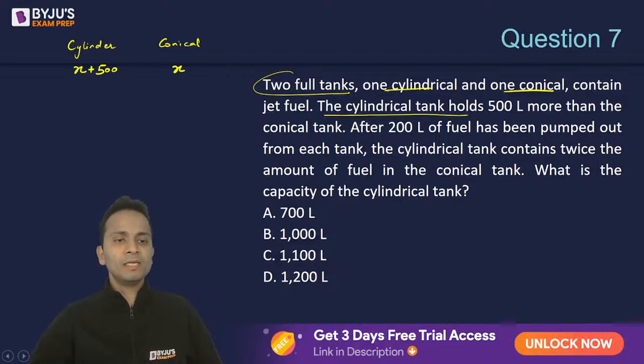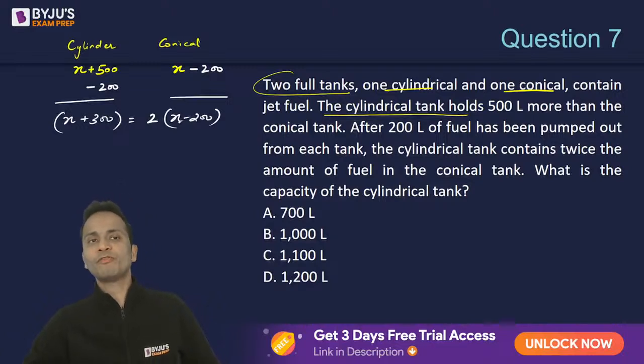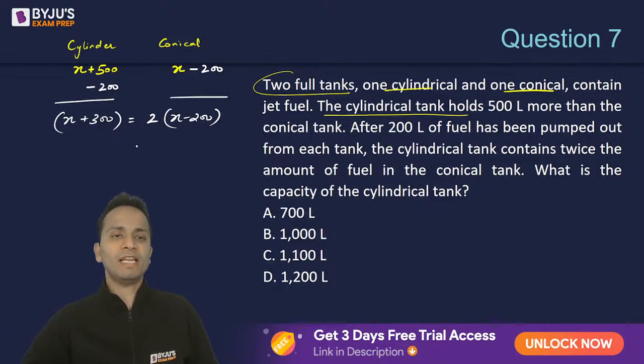Okay. Now once we remove 200 liters from each of them, the cylindrical tank is minus 200 and the conical tank is minus 200. So now the cylindrical tank will have X plus 300 left, and the conical tank will have X minus 200, right? Now the relation between them is that the cylindrical tank has twice the amount of fuel in the conical tank. So I've made the equation and got the value of X.